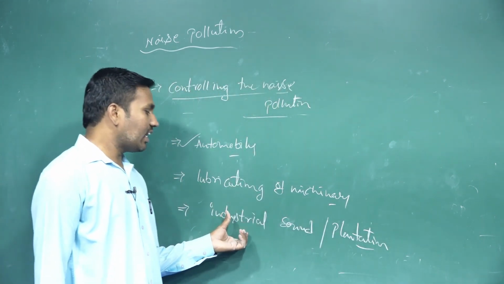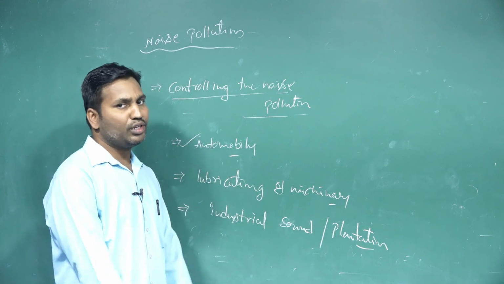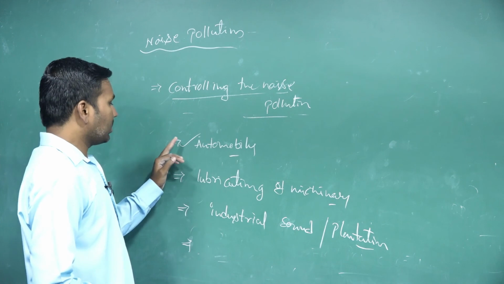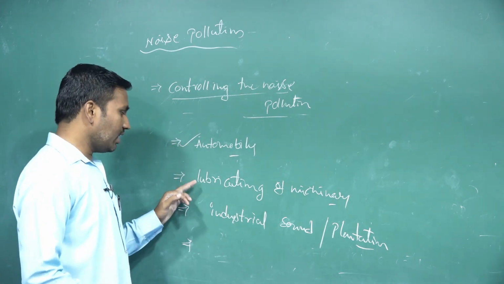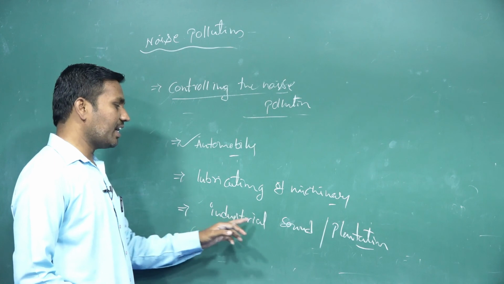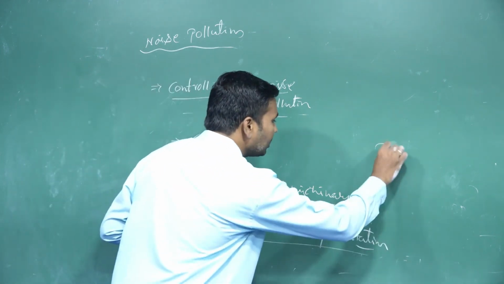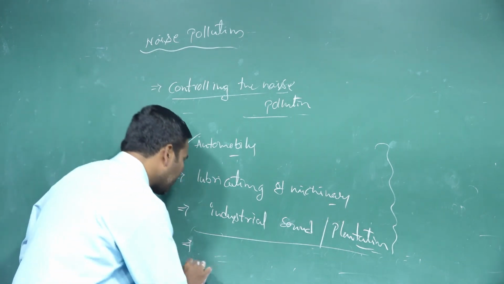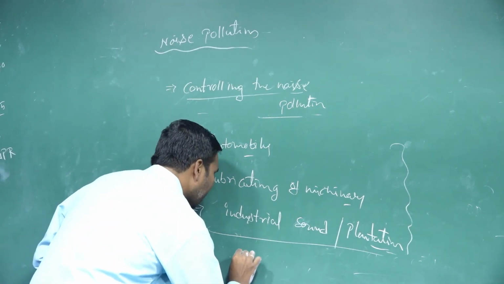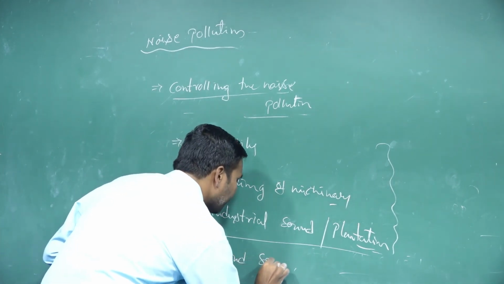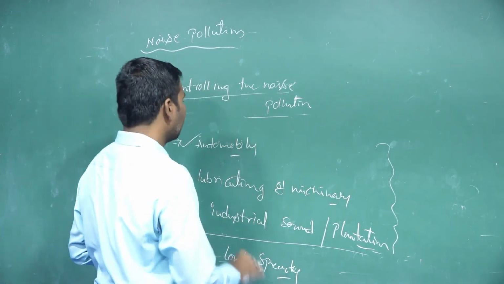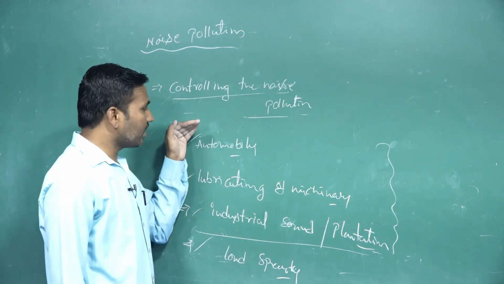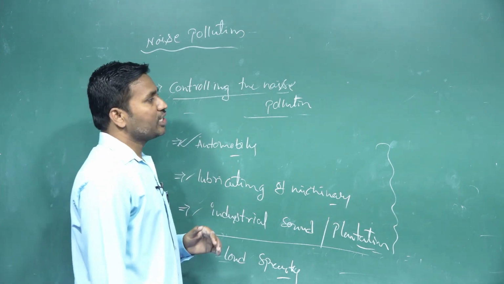Heavy plantation in the industrial areas reduces the sound or noise effects. So like this, servicing automobiles, lubricating machinery, and industrial area plantation, these activities reduce sound. And not only that, the prevention of loudspeakers. If we consider these factors and carry out these activities, they reduce noise pollution.